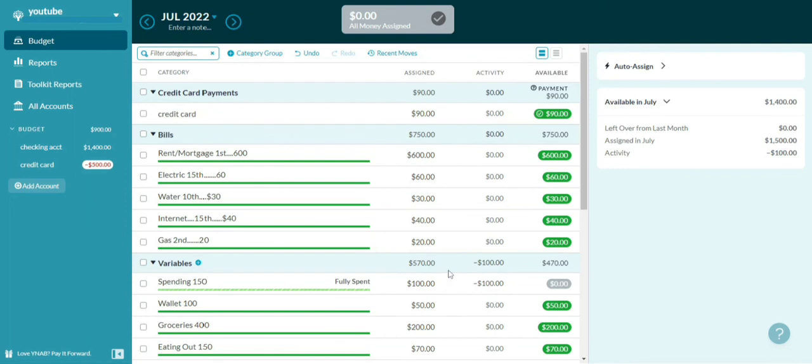YNAB. I'm not sponsoring it. I don't have any connection to the actual company, but this is what I use, and I like to show what I use to everybody else because this is the way that has benefited me, and I like to show people new ways of doing budget. You can do Excel. I also still use Excel to this day. You can use pen and paper. You can use Mint. You can use Every Dollar. There are multiple apps. You just have to find which one fits you. And this one fits me perfectly.